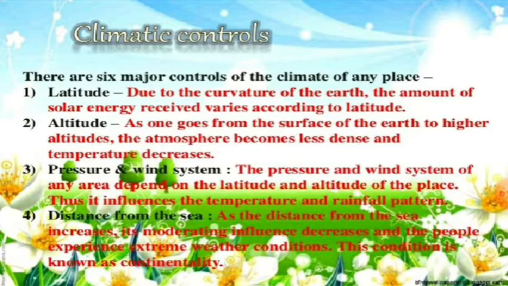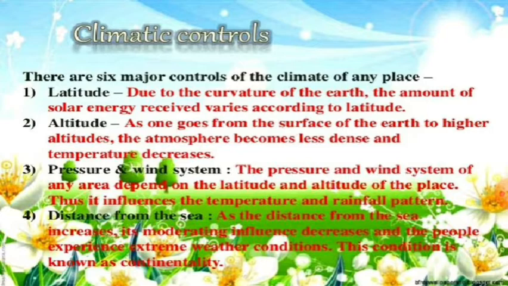There are 6 major controls of the climate of any place. They are latitude, altitude, pressure and wind system, distance from the sea, ocean currents and relief features. So, first of all, let us see what latitude is.